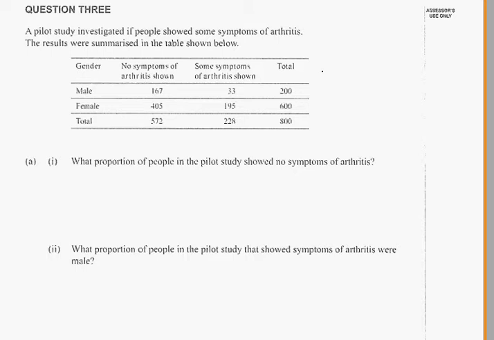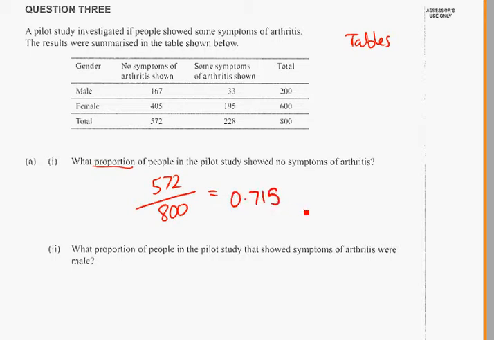Right, 2012 external, question 3. Clearly this is the question that has tables, probably risk and relative risk in it. What proportion of people showed no symptoms of arthritis? 800 people altogether. Probability showing no symptoms is 572 out of 800. Dividing that on a calculator, working it out as a decimal.